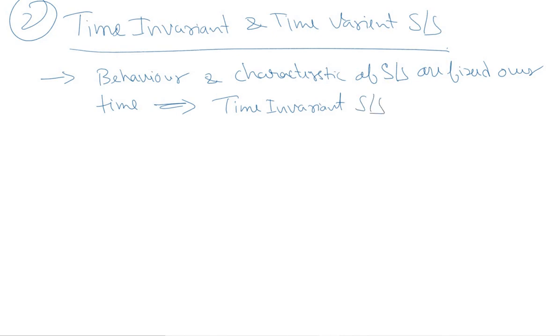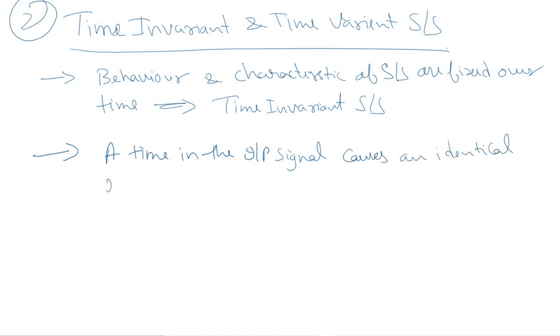Or in other words, we can say that a system is said to be time invariant if a time shift in the input signal causes an identical time shift in the output signal.